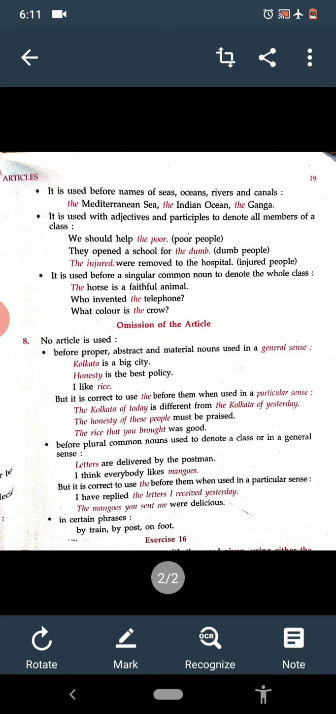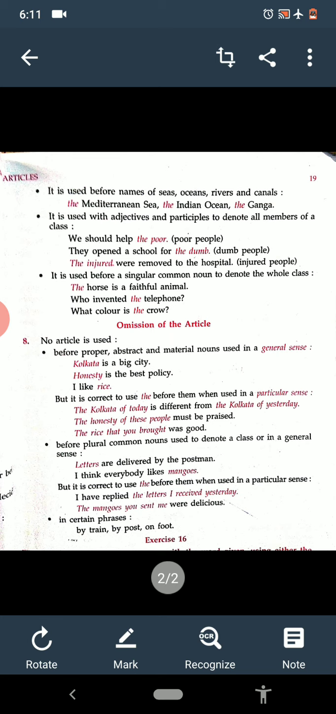Before plural common nouns used to denote a class or in a general sense: Letters are delivered by the postman. I think everybody likes mangoes. But it is correct to use the before them when used in a particular sense: I have replied to the letters I received yesterday. The mangoes you sent me were delicious. Also in certain phrases, by train, by post, on foot, etc.